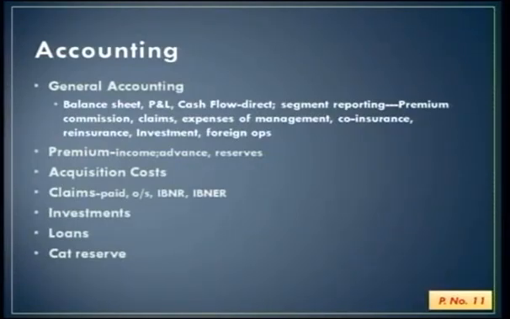We have heard this word frequently. Normally catastrophes are looked at as natural perils like earthquakes, cyclones, floods, major floods, and also social perils like terrorism and riot strikes on a massive scale. So these are all cat losses. So catastrophes have to be provided for. So all in accounting of insurance, the picture of accounting is this for an insurance company. So with that, we find we have finished our last chapter on insurance.